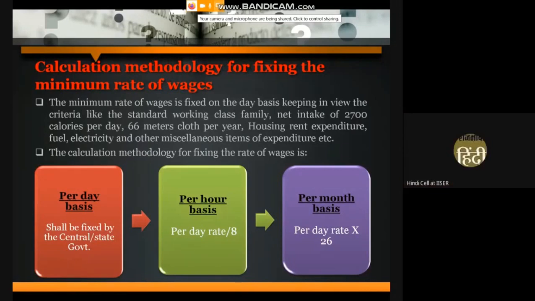On a per day basis, if anyone employs someone on a per day basis, the rate will be decided by the central or state government. If anyone employs someone on a per hour basis, then the per day rate will be divided by 8. Why 8? Because as per this act, a normal day constitutes 8 hours. If someone employs someone on a per month basis, then the per day rate will be multiplied by 26.